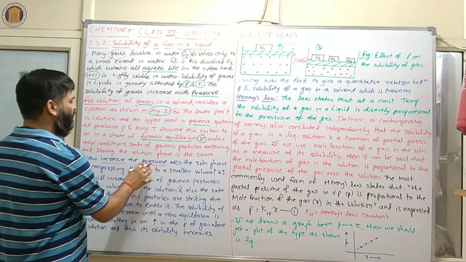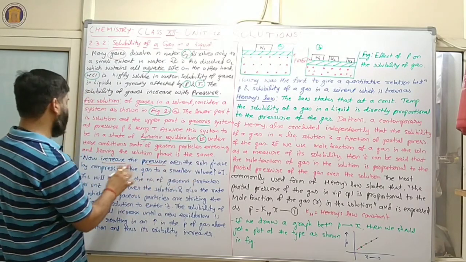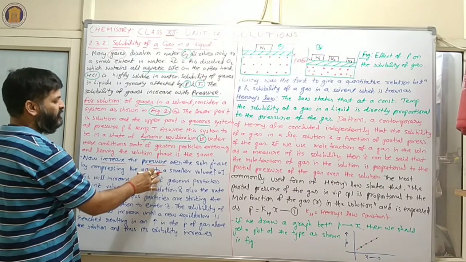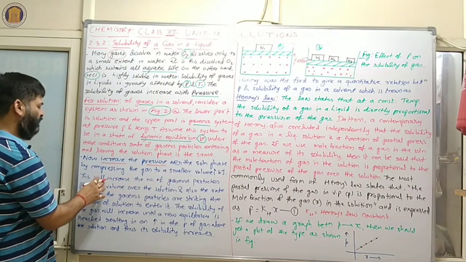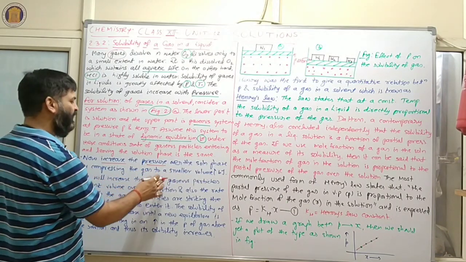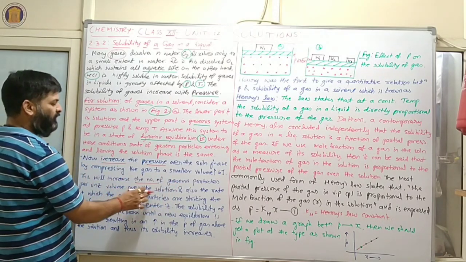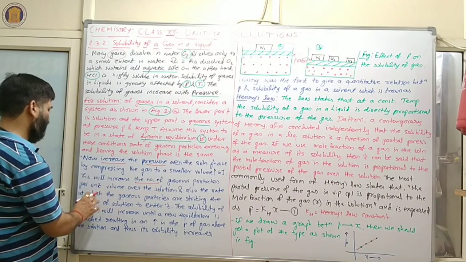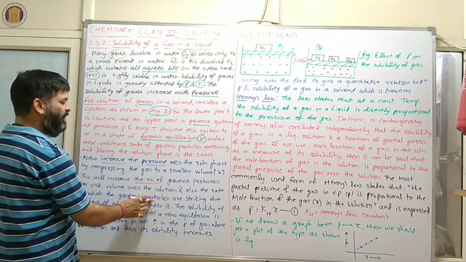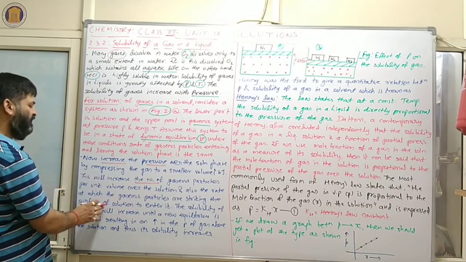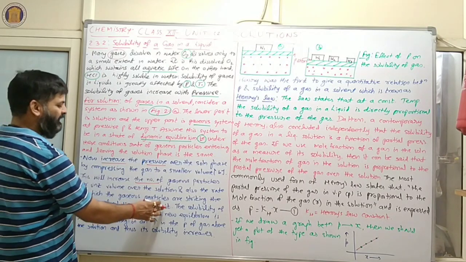Clear? So now increase the pressure over the solution phase by compressing the gas to a smaller volume. This will increase the number of gaseous particles per unit volume over the solution, and also the rate at which the gaseous particles are striking the surface of the solution to enter it.